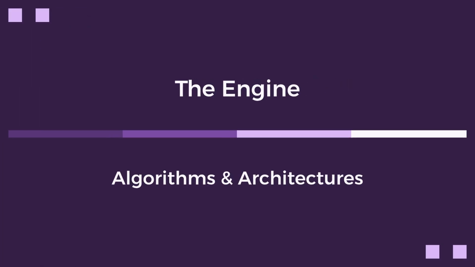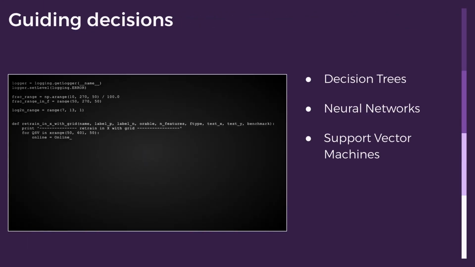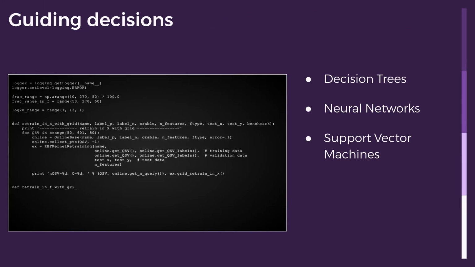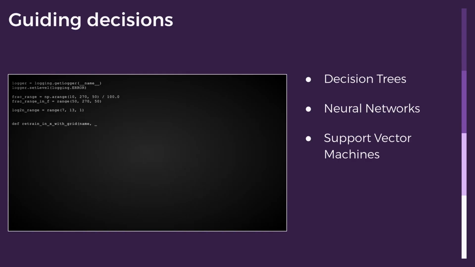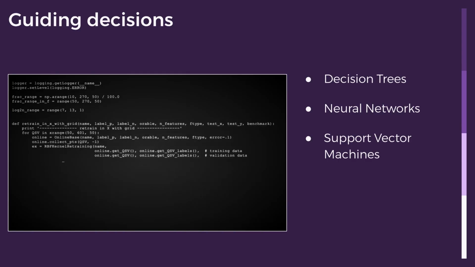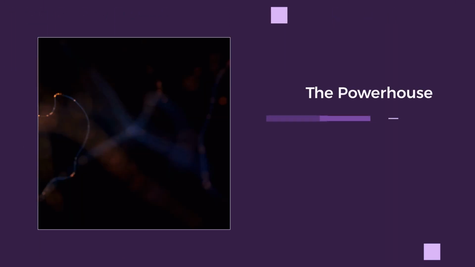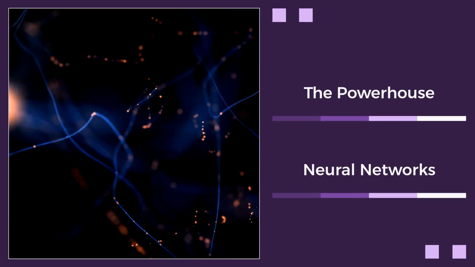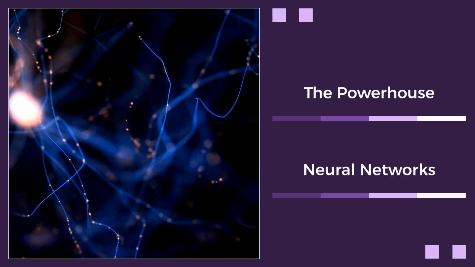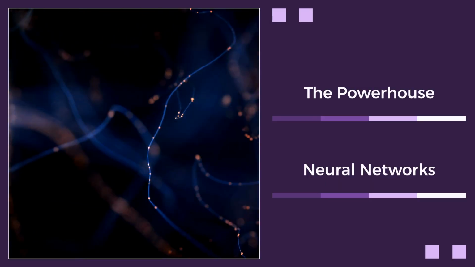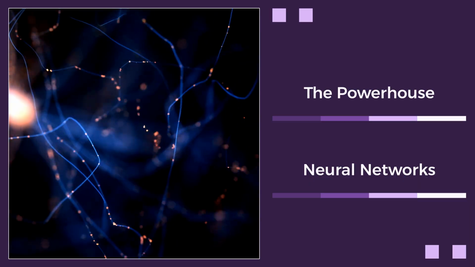This is where algorithms and architectures come into play. These are the sets of instructions that guide the AI's decision-making process. The choice depends heavily on the task, ranging from decision trees for classification to neural networks for complex pattern recognition. Let's zoom in on neural networks, which are increasingly dominating many AI applications. They are excellent for complex pattern recognition, making them ideal for forecasting.